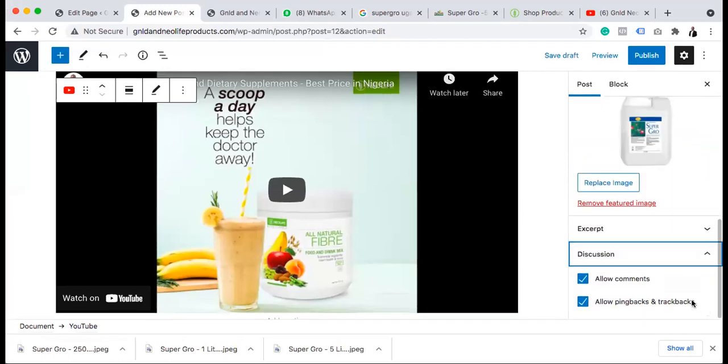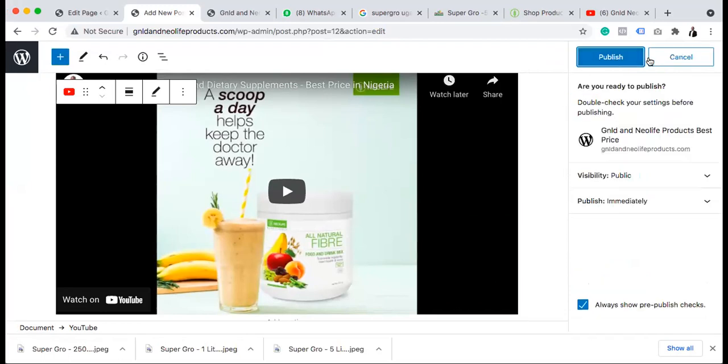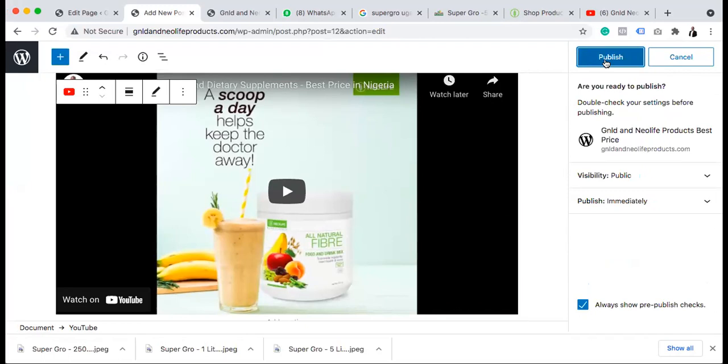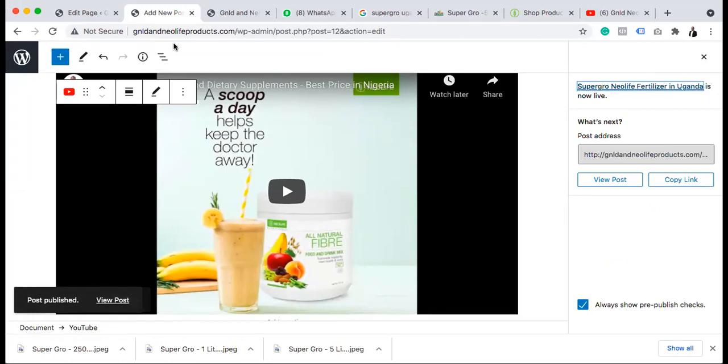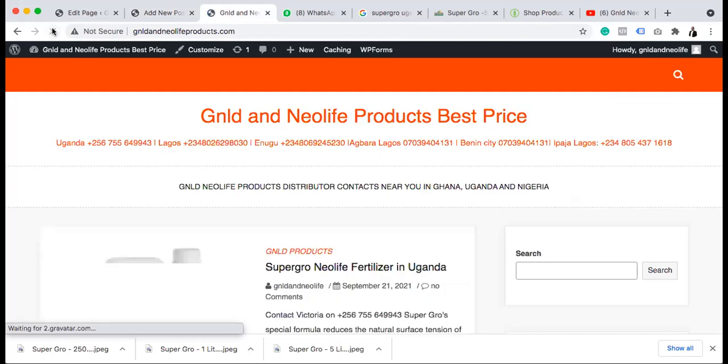So I can come here now and say no comments, but we want this ping bar. Ping bar will show some other products that are available there. So once I'm done, I'm going to click publish. Okay, I think it's ready. So once we click publish, we can go to our front page and refresh to see our first post.